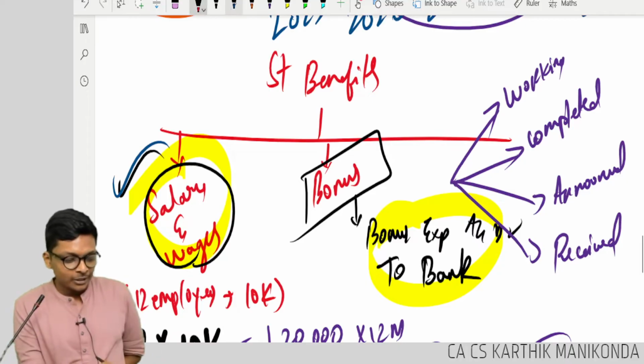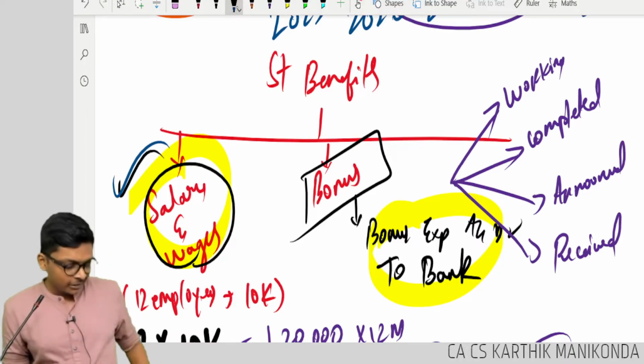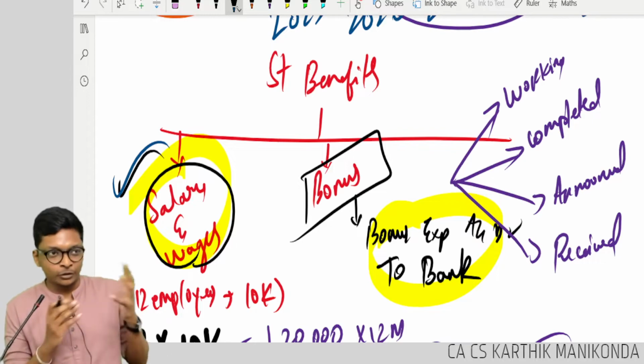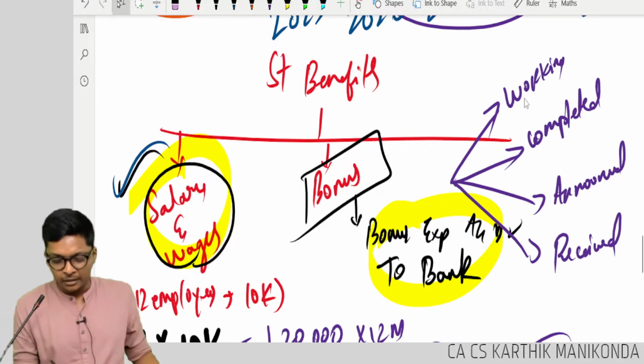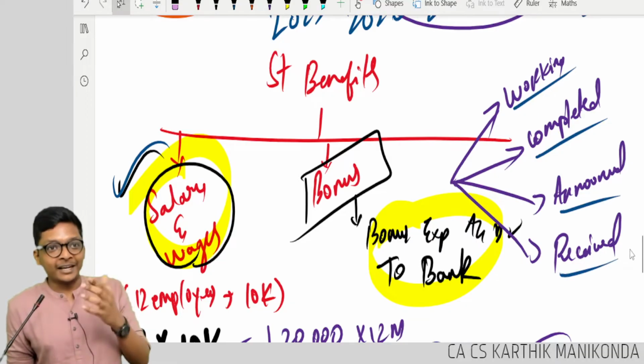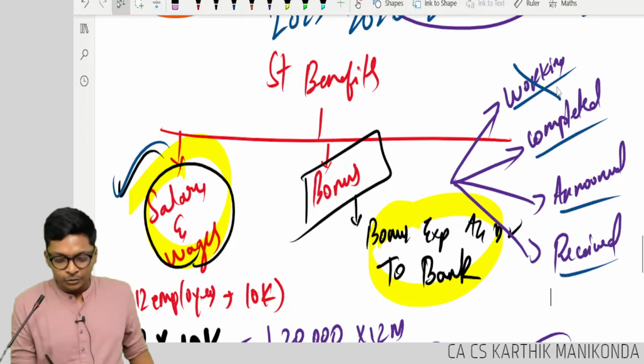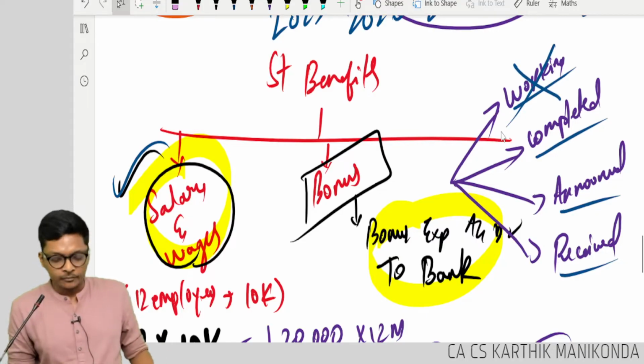Online students, see, I didn't do anything, guys. Students here are like this. I want you to enjoy the standard. Even though it's complex, we'll make it fun. Now, during work, can I give bonus? What if he stops working after I give the money? So, not during work. After completion, will I give it?